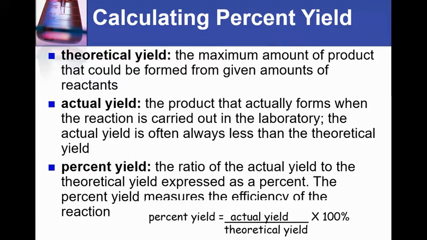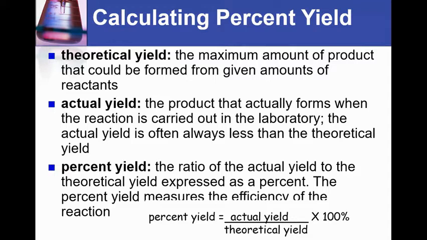So our theoretical yield is the maximum amount of product that could be formed from given amounts of reactants. So anytime you are doing calculations on a piece of paper, that is what we call theoretical yield. So theoretically, in a perfect world, this is how much we should have produced. So anytime you're doing stoichiometry on a piece of paper, that's going to be your theoretical yield.